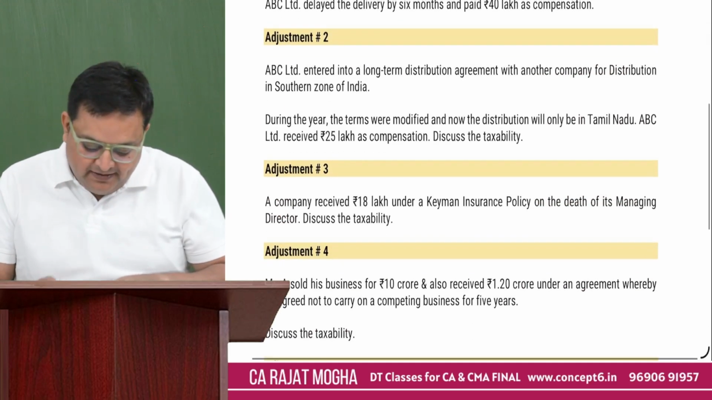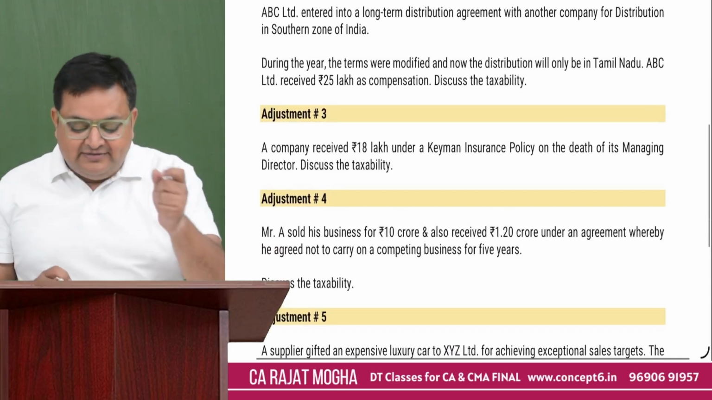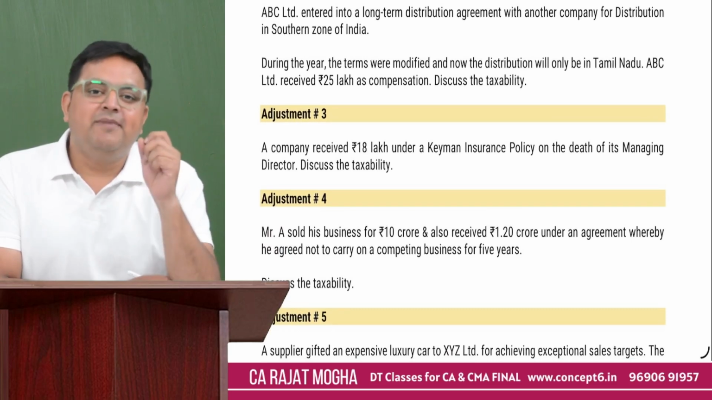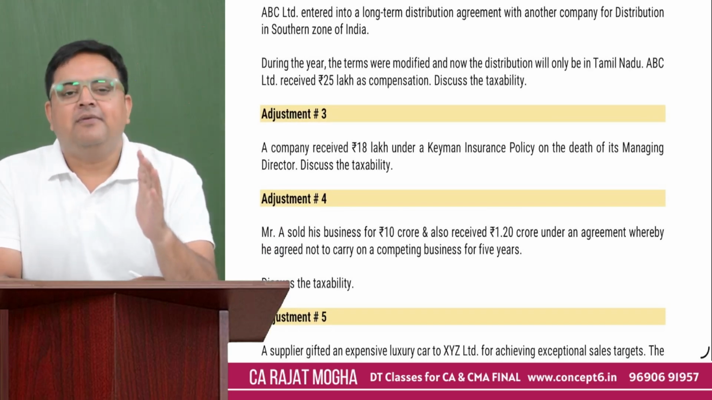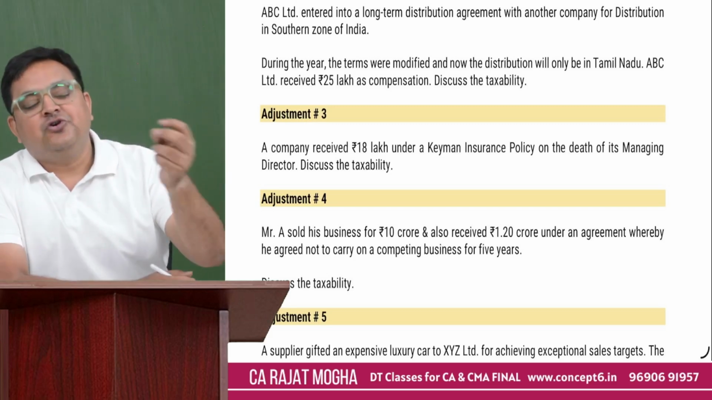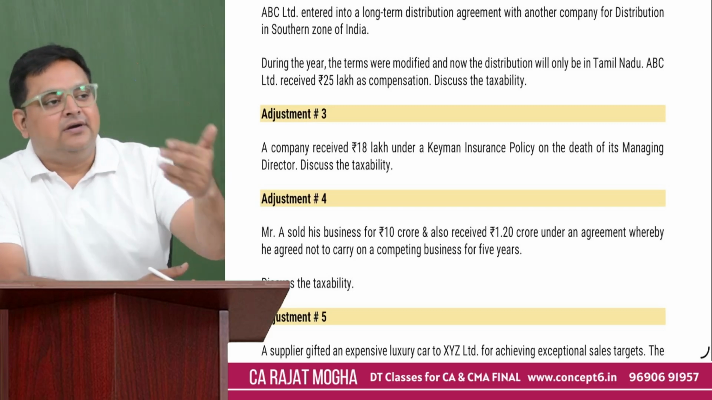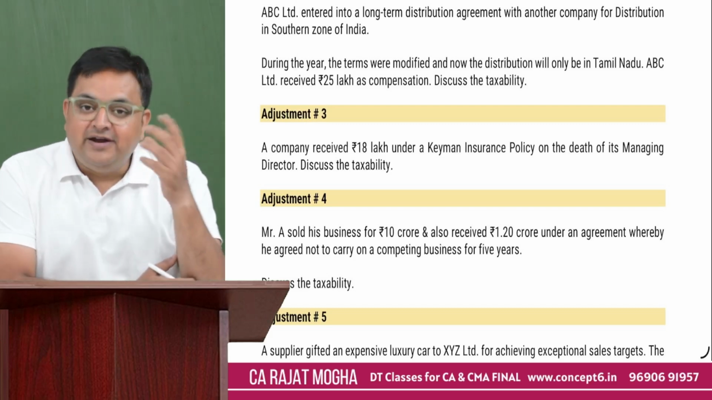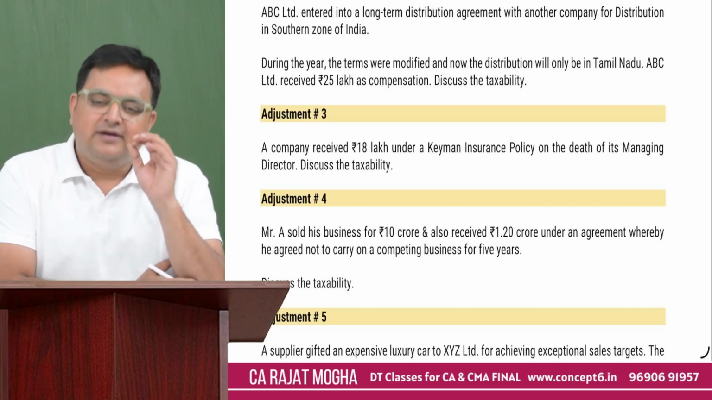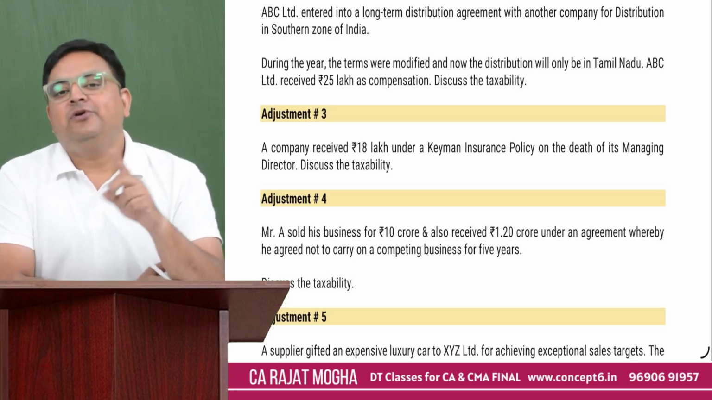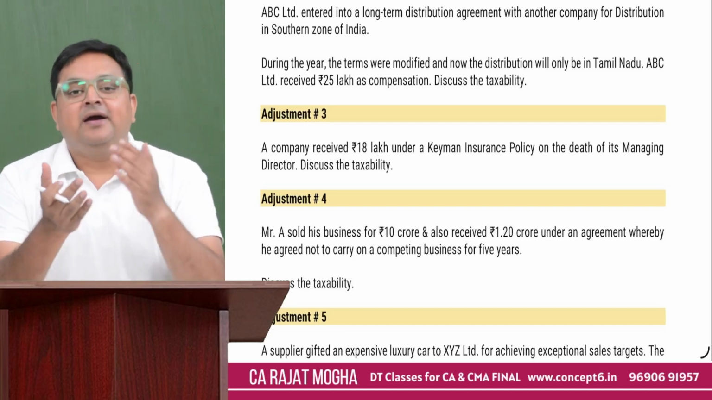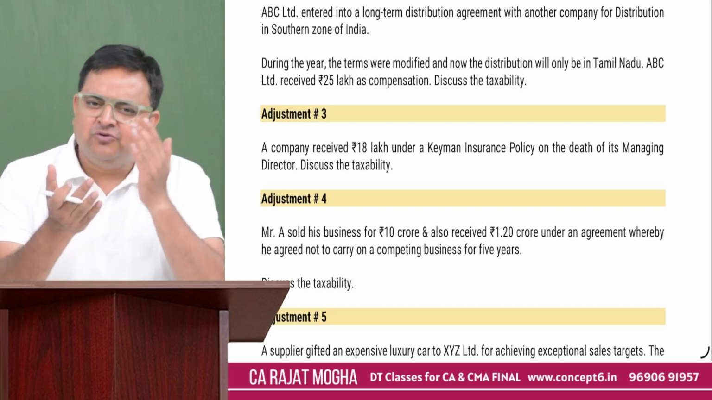Correct? Now, the second favorite adjustment of the examiner in this question is about the Keyman insurance. Guys, Keyman insurance amount is always taxable. Sometimes some students might get confused: sir, if we receive this insurance money on death, we have heard somewhere, we have read it somewhere, that whenever we receive it on death, then it is exempt. Guys, you have heard it correctly, but not about Keyman insurance. Other life insurance is exempt if it is received on death, but Keyman insurance is always taxable.